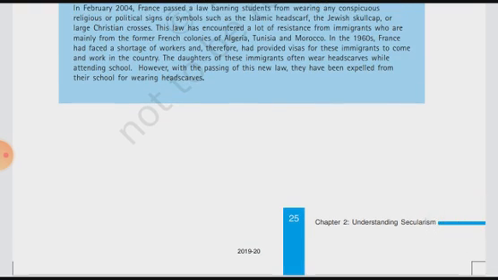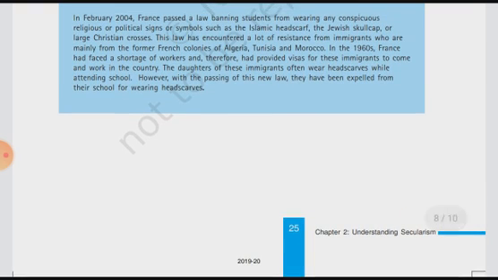So what happened when this law was passed by the French government in 2004? All these things have been banned, and those who were wearing them have been expelled from school for wearing headscarves.